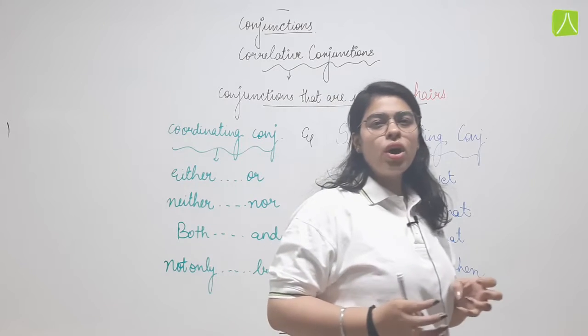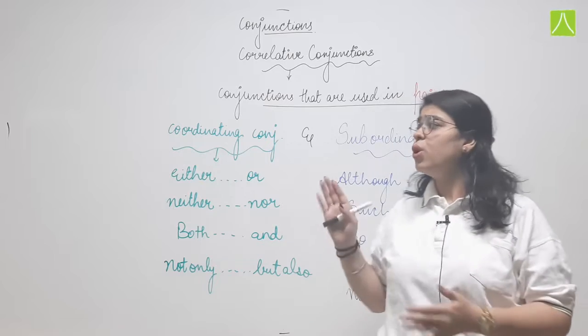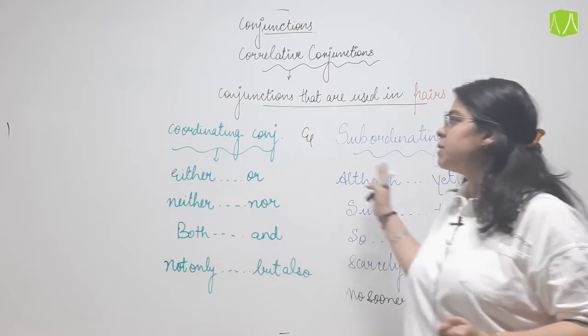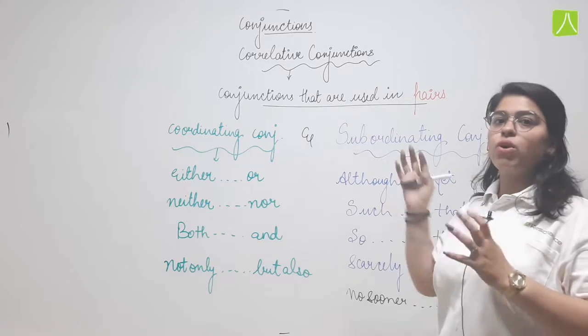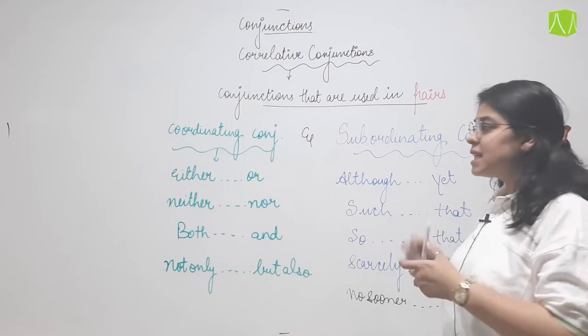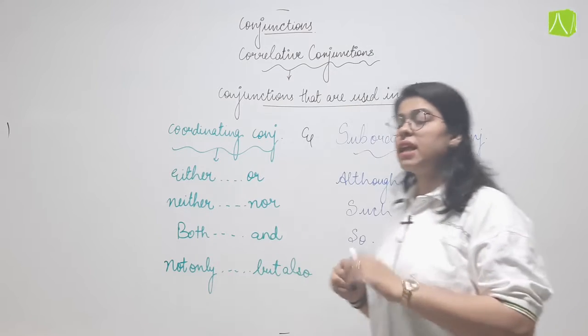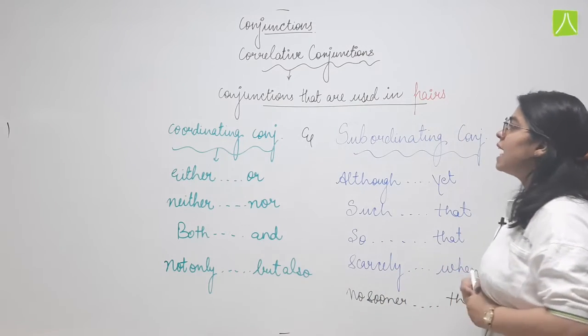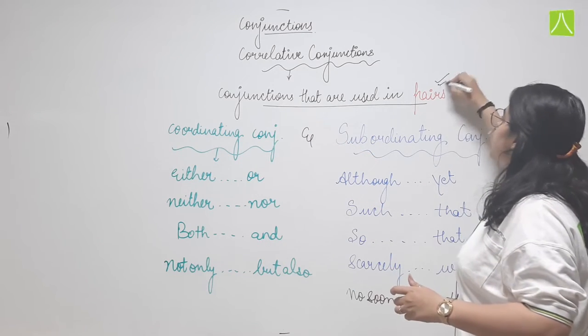Now why do we make this correlative conjunction a separate one? हम इसको अलग से क्यों लिख देते हैं जब हमने इसमें already पढ़ लिया? So this is the reason. Correlative means ऐसा conjunction that is relating one thing to the other. तो इसी रिलेशन के बेसिस पे we say that these are those conjunctions that are used in pairs.